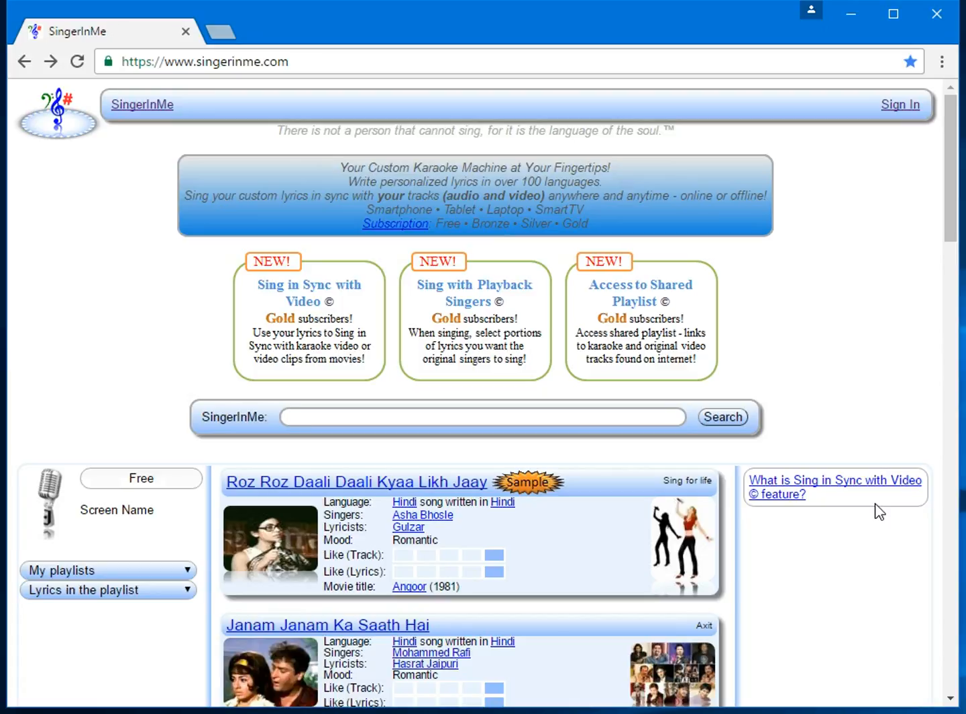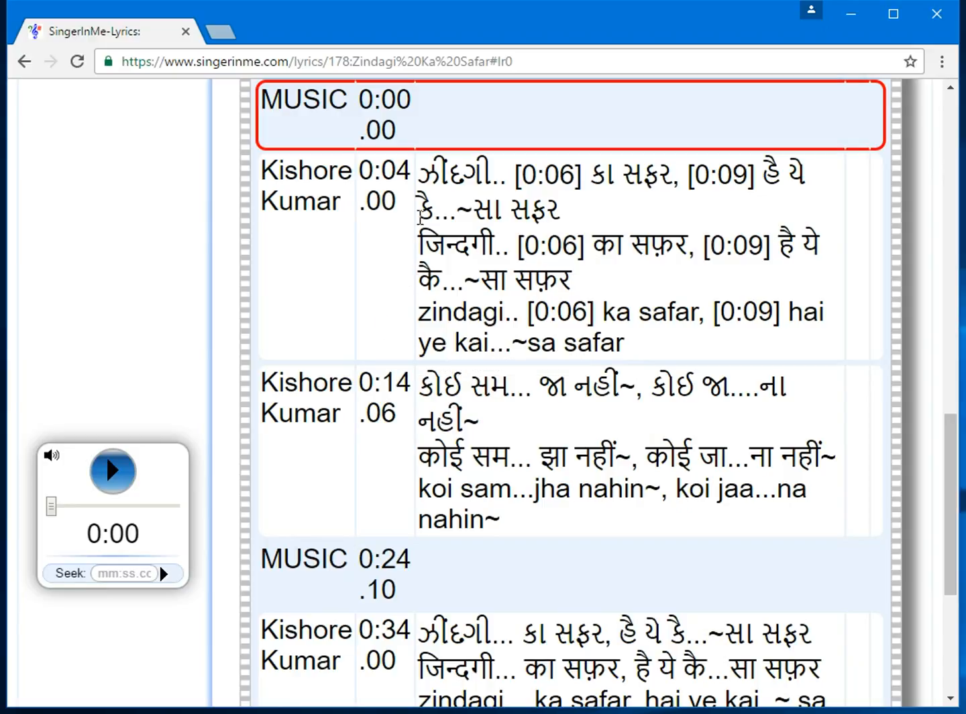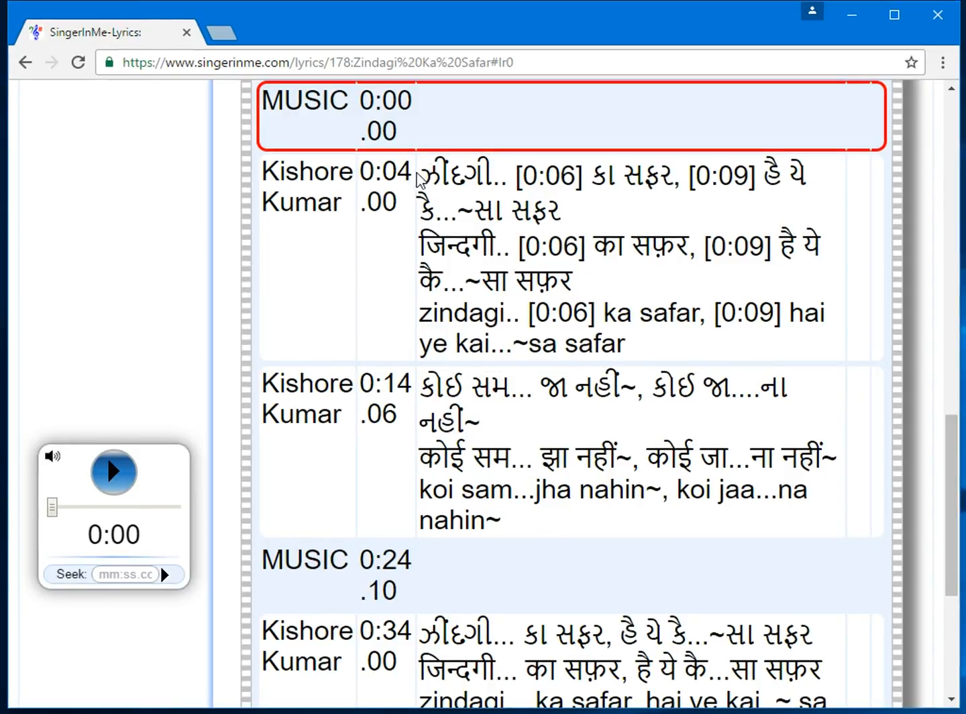I spoke earlier about being able to write lyrics in over 100 languages with annotations. Let me show you a few samples of lyrics that are written in various languages. In this example, the lyrics are written in 3 languages: Gujarati, Hindi, and English. The beauty of SingerInMe is that you can mix languages when writing your lyrics. The annotations used are ellipses, a bracket, a comma, and I also see a tilde.